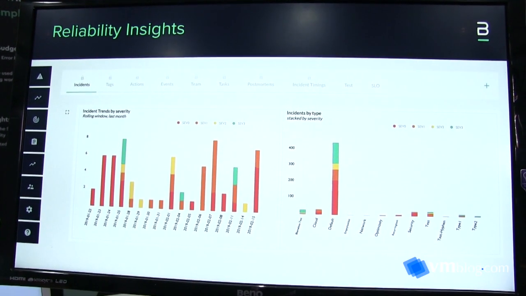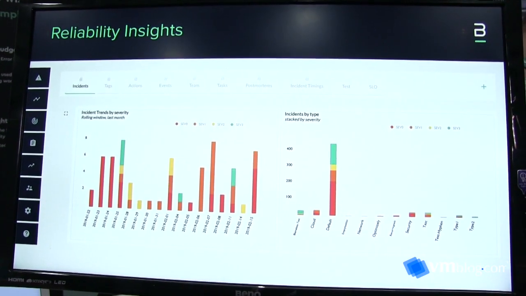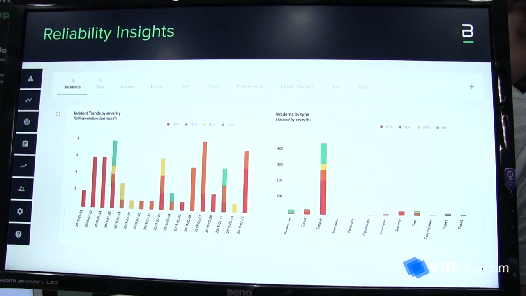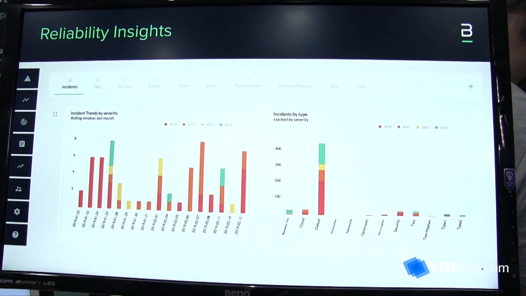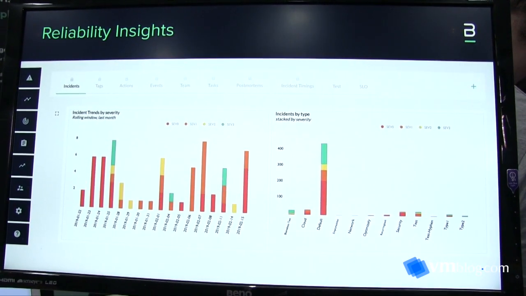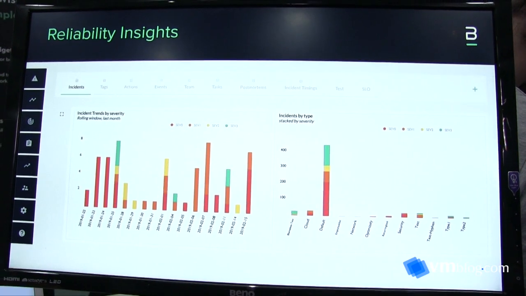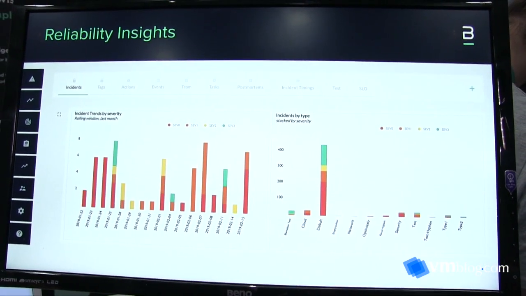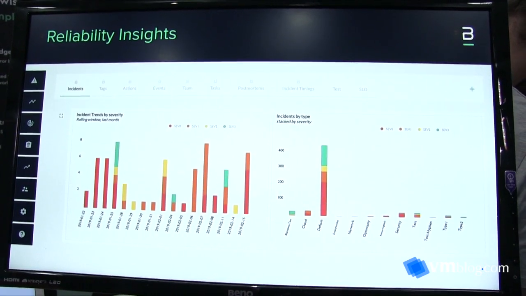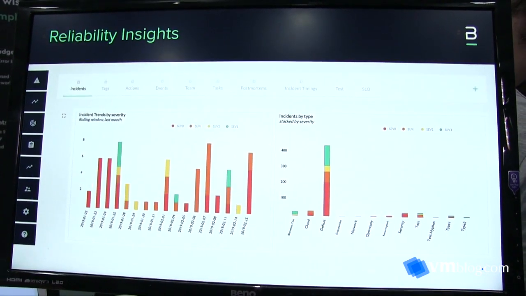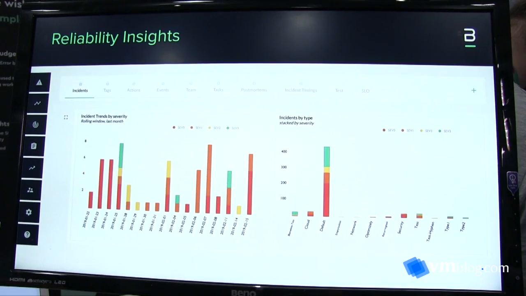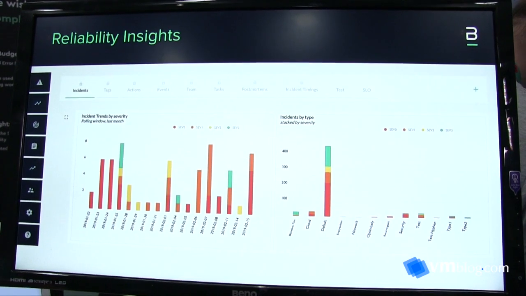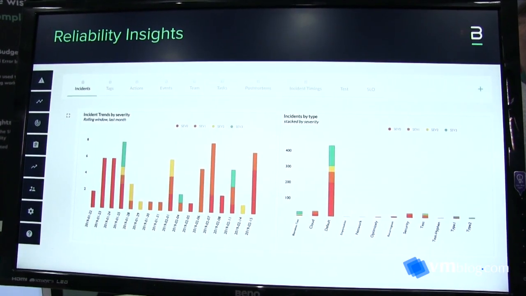For example, show me the status of my open action items from my incidents that impacted my customers in the European region 2 weeks ago. Now those data sets live across different systems. As you use Blameless, it's all flowing into our system, and we are giving you the intelligence to combine all that data together to make meaningful decisions on what areas we need to be investing more in when it comes to reliability, and comparing that to investing in velocity. So now you can have an objective, data-driven discussion around it. And that's pretty much it.